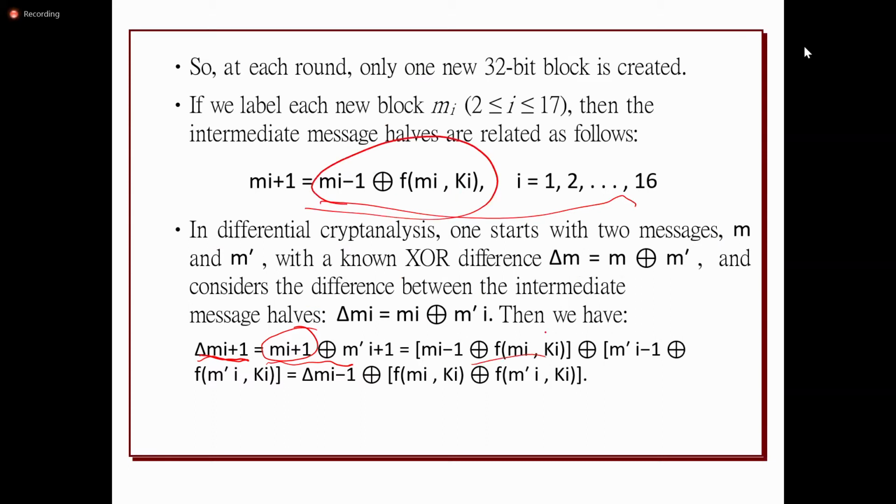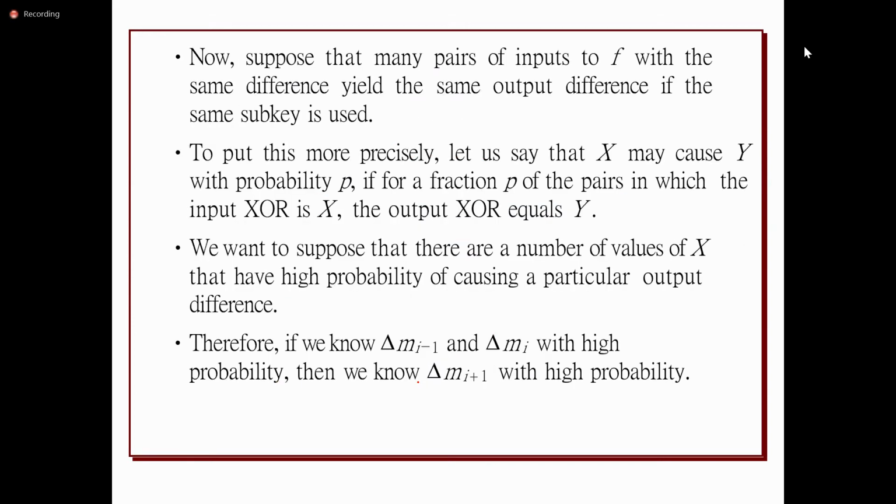By substituting Mi minus 1 with this, we get the expression, and like that the XOR difference will be calculated. So the cryptanalyst is going to take two messages, two message pairs, and then calculate the XOR difference.